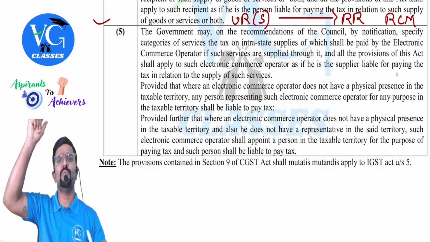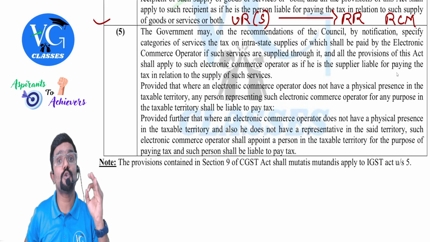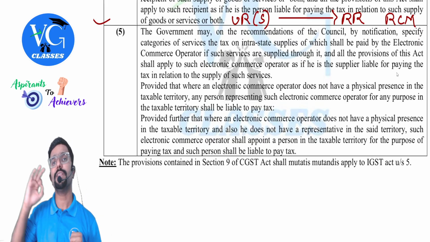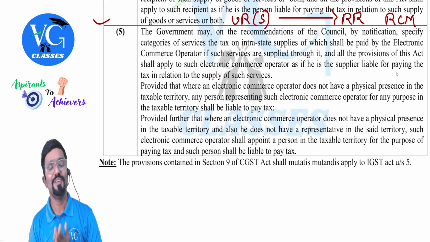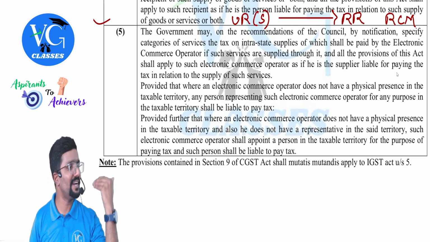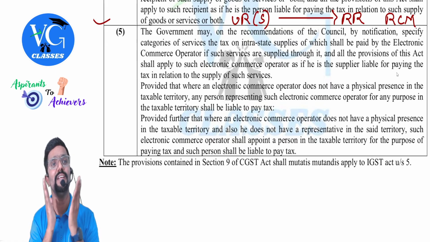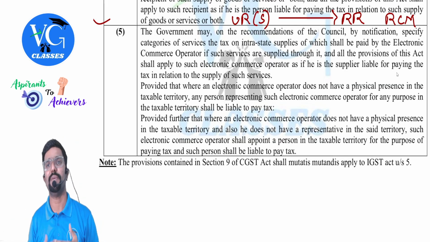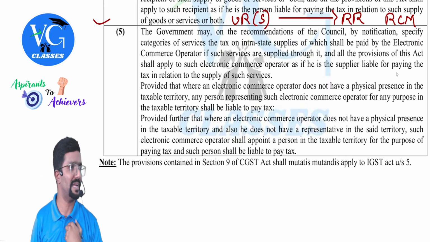Guys, as per section 9.1 along with 9.2, who is supposed to pay tax? Supplier under forward charge. 9.3 along with 9.4, who should pay tax? Recipient under reverse charge. Subsection 5, we are not targeting supplier also, we are not targeting recipient also. Whom are we targeting? The person who is arranging the transaction between supplier and recipient. That is nothing but your Swiggy, Zomato, Ola, Uber, those people.